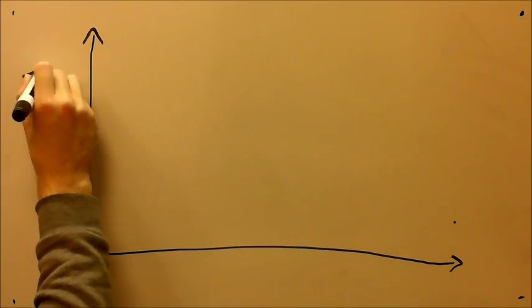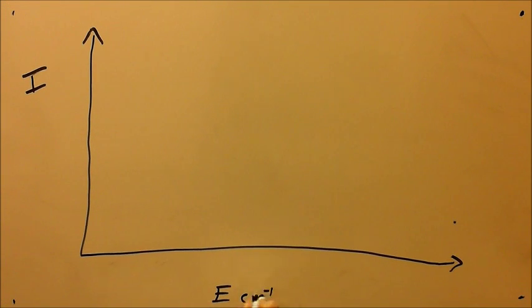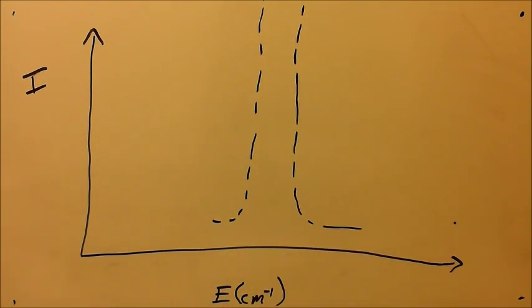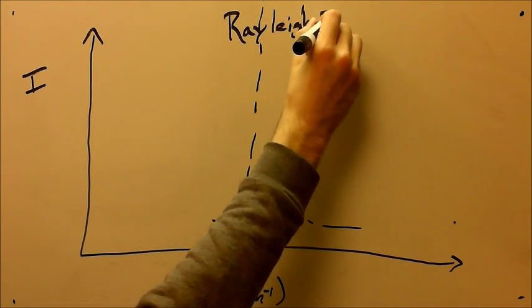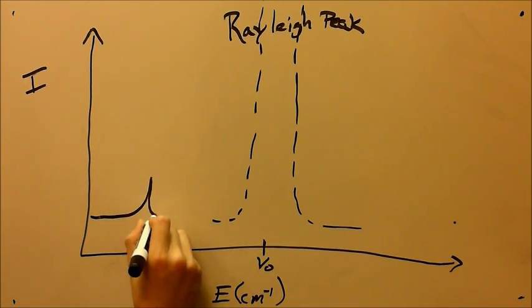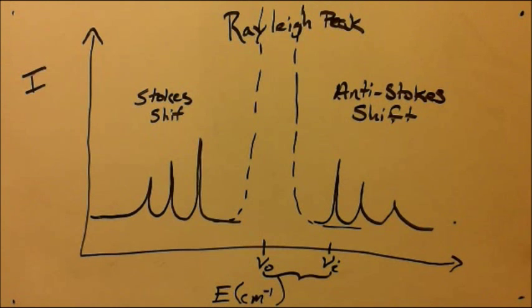The spectrum obtained from a non-resonance Raman experiment will take the following shape. The Rayleigh peak dominates the spectrum and occurs at V0. This is because this signal comes from an elastic scattering event. The main peaks of interest are the Stokes and anti-Stokes peaks. The Stokes peaks occur at energies lower than the Rayleigh signal, and the anti-Stokes peaks occur at energies higher than the Rayleigh peak. It is important to note that what matters is the frequency shift, not the absolute value of the Stokes and anti-Stokes peaks.